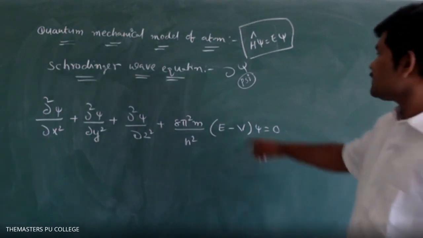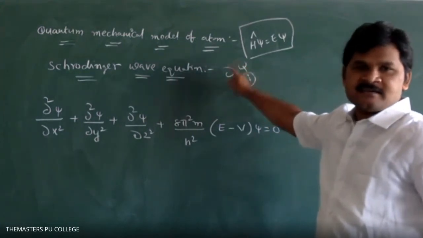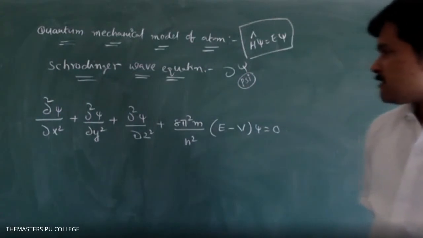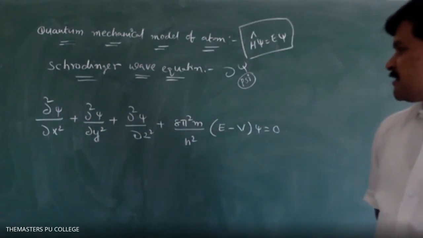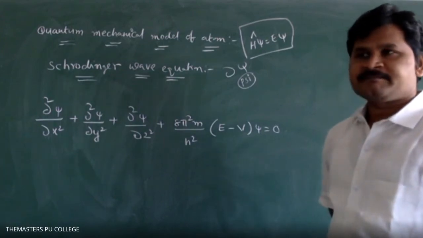What is the name of this symbol? Dou. Psi. Dou square psi by dou x square plus dou square psi by dou y square plus dou square psi by dou z square plus 8 pi square m by h square into E minus V into psi is equal to 0. Okay?